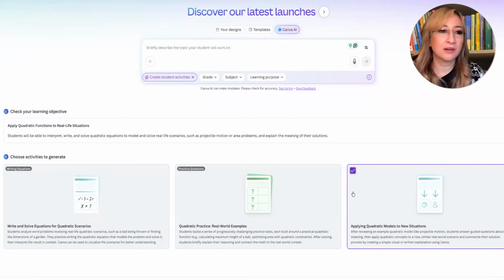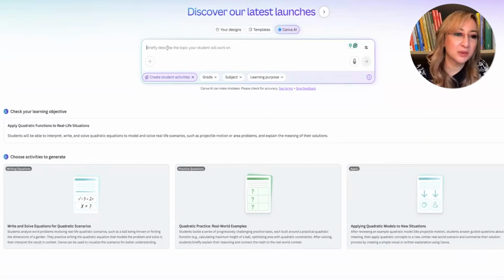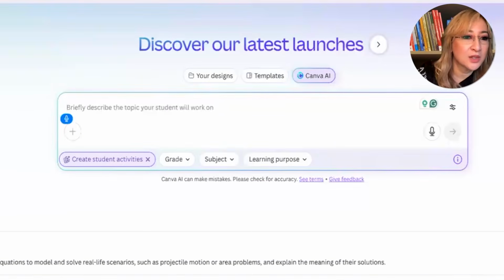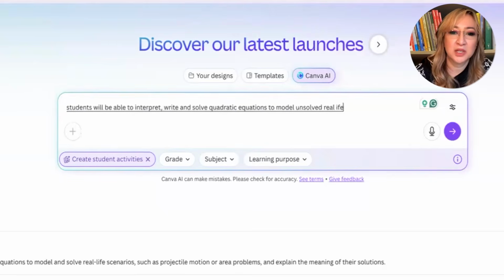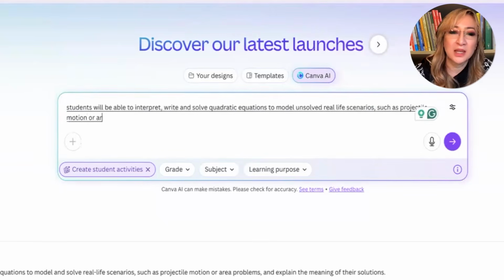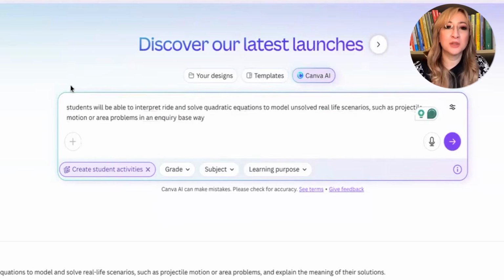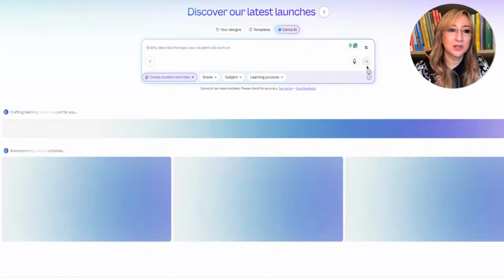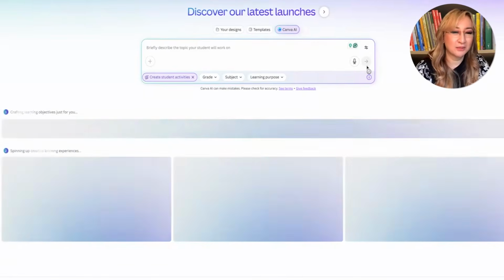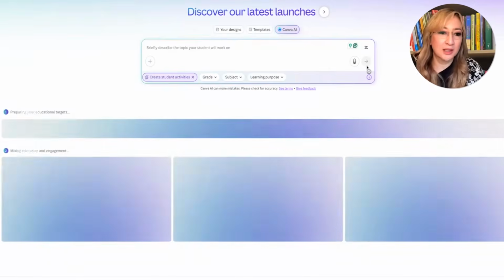Oh, it's going to generate that. Okay, I don't want to waste that. So let me put this in again. Students will be able to interpret, write, and solve quadratic equations to model and solve real-life scenarios such as projectile motion or area problems in an inquiry-based way. Okay, now I'm going to regenerate. So it's a student activity. I had to put the inquiry in because otherwise it was going to be too lecture style.